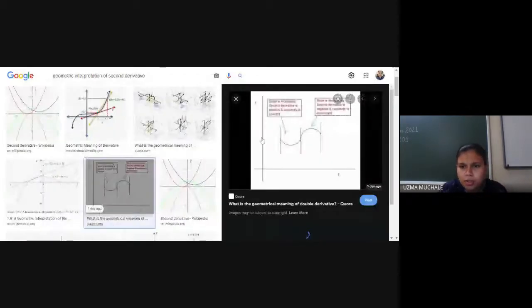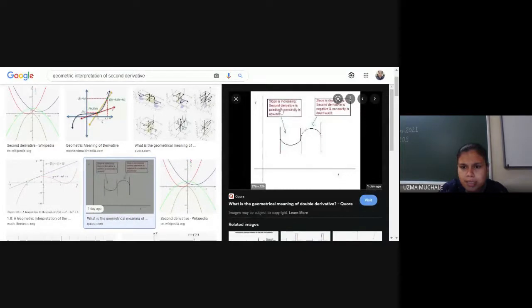This one is good. You can see slope is increasing, second derivative is positive, and concavity is upward. So you can say that this curve is concave up and second derivative is positive, right? And here second derivative is negative and you can say concave downward, right?